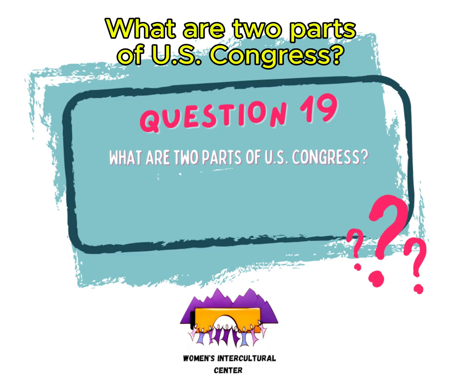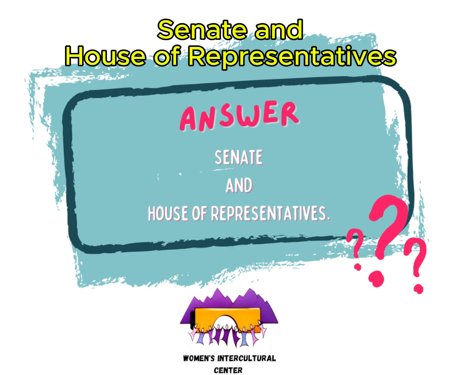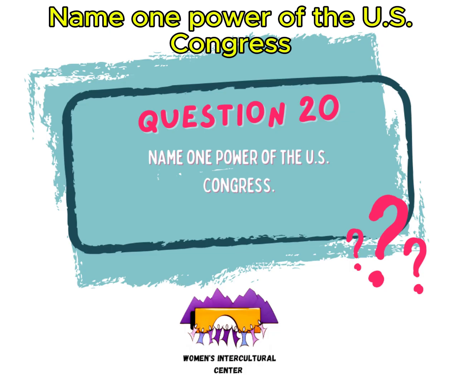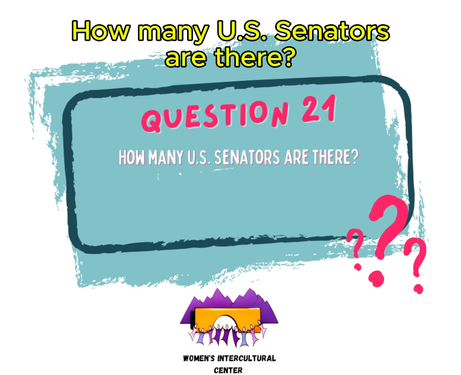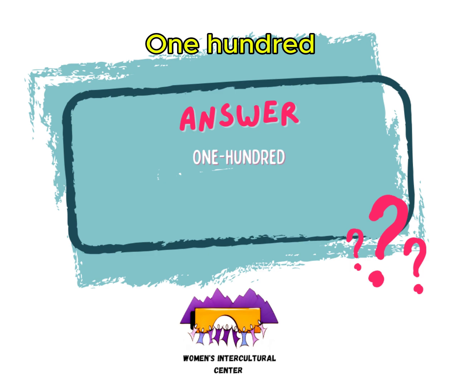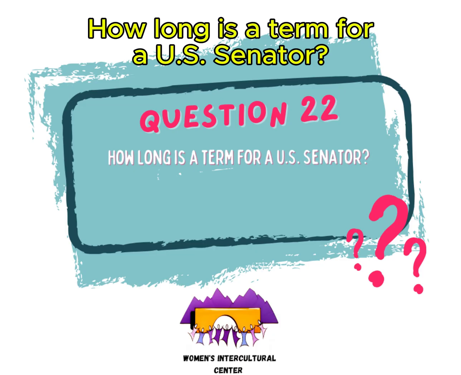What are 2 parts of U.S. Congress? Senate and House of Representatives. Name one power of the U.S. Congress. Writes laws. How many U.S. senators are there? 100. How long is a term for a U.S. senator? 6 years.